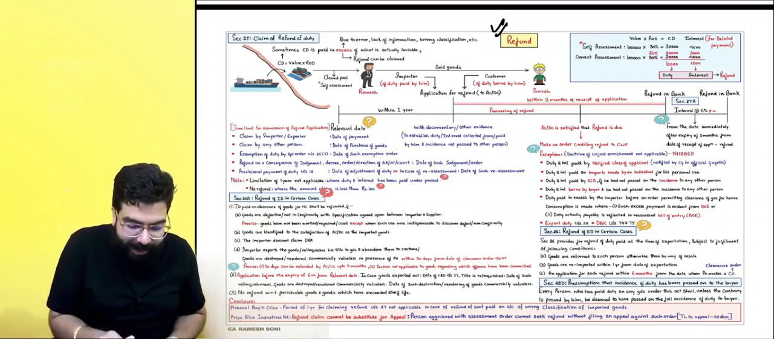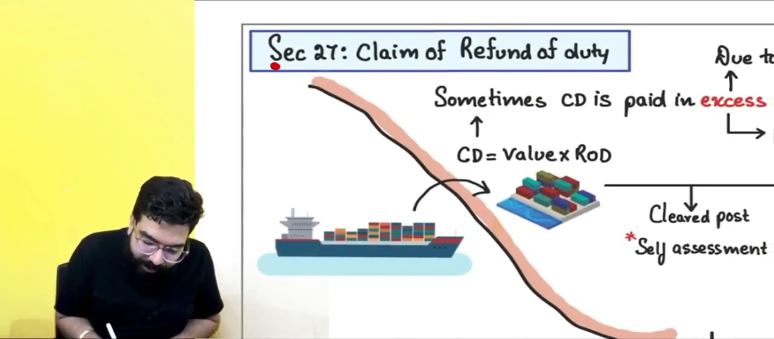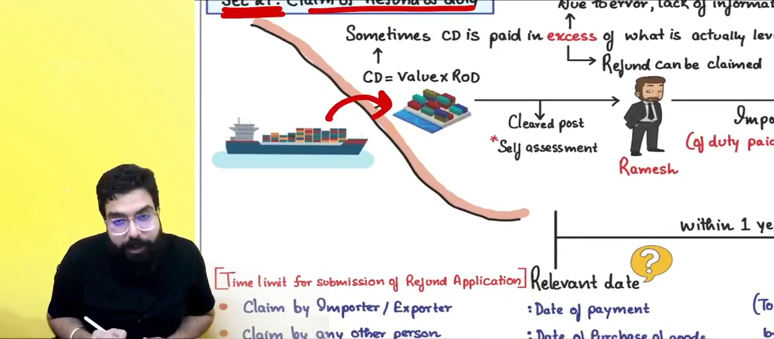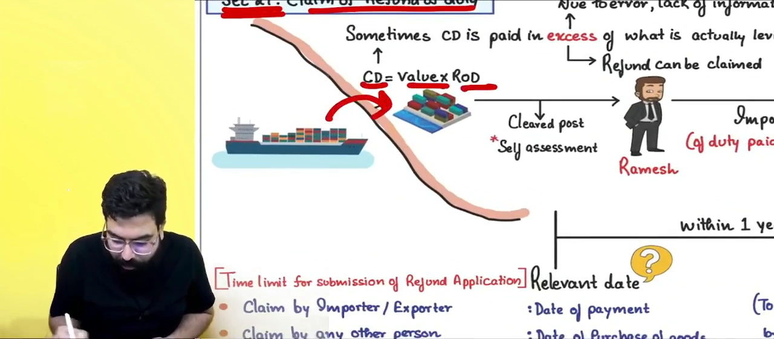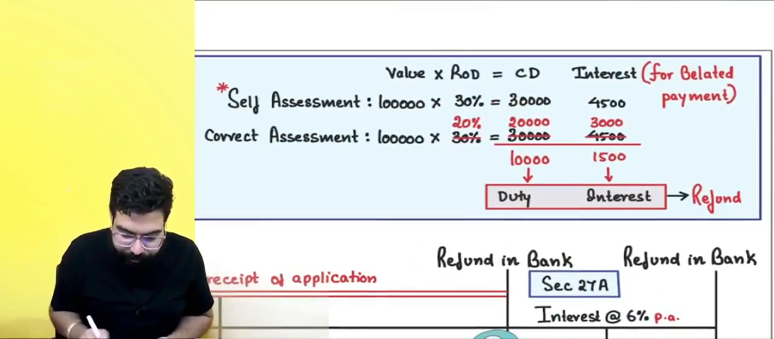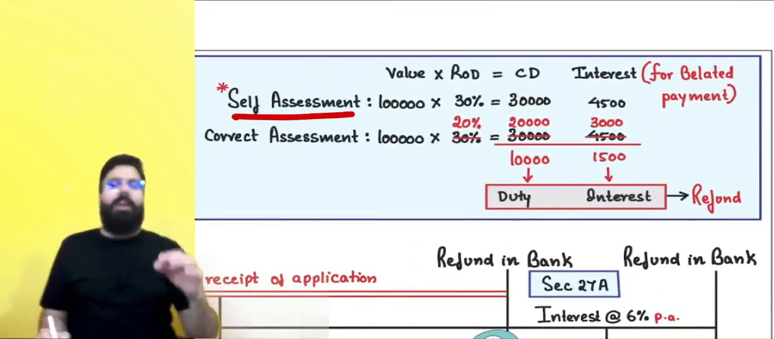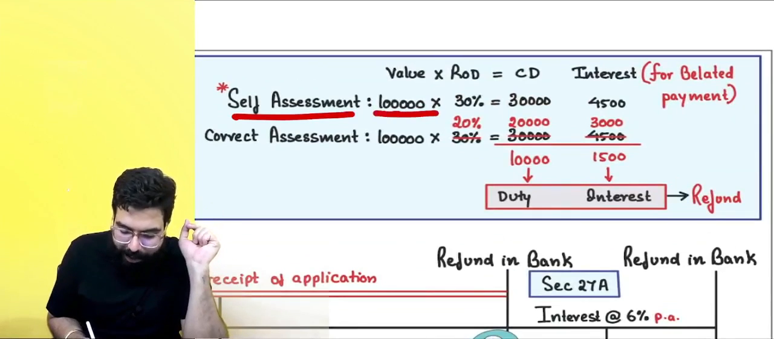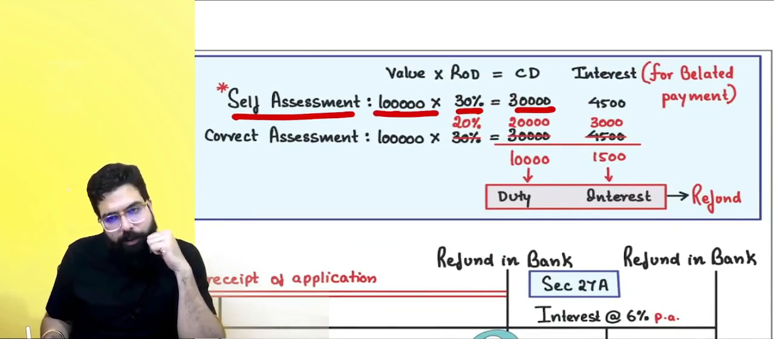Let's go ahead and understand refund over here. Section number 27, claim of refund of duty. What happened? You imported some goods. Custom duty is equal to value into rate of duty. You did self-assessment. Value into rate of duty will give you custom duty. So, sir, value was 1 lakh rupees, 30%, 30,000 custom duty.